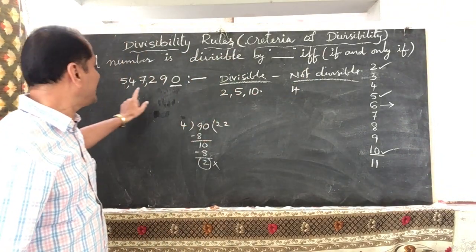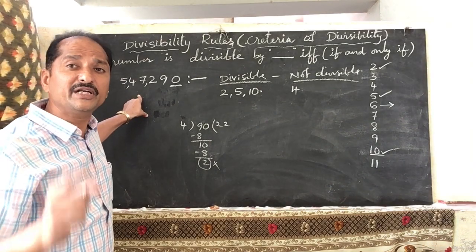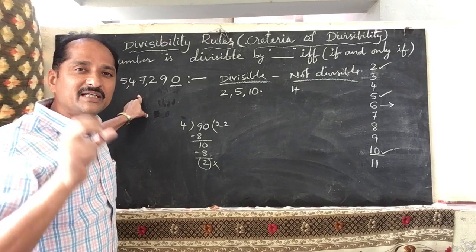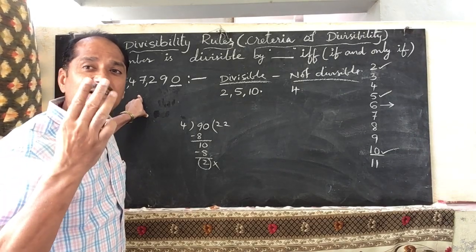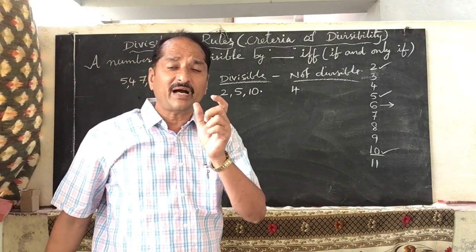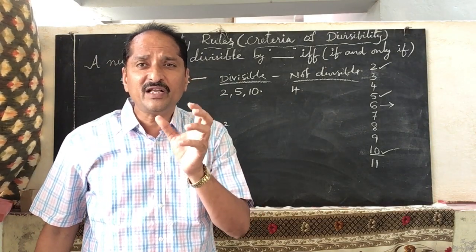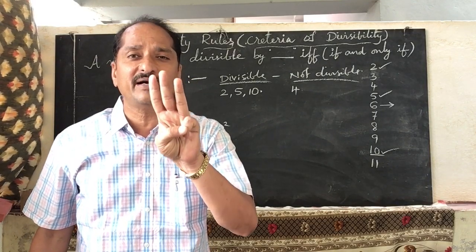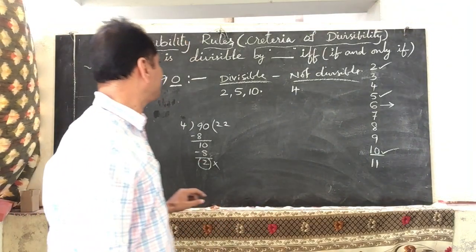Now take another number. What is the divisibility of 8? We should check the last 3 digits of a given number. A number is divisible by 8 if and only if the last 3 digits of the given number are divisible by 8. What are the last 3 digits of the given number?